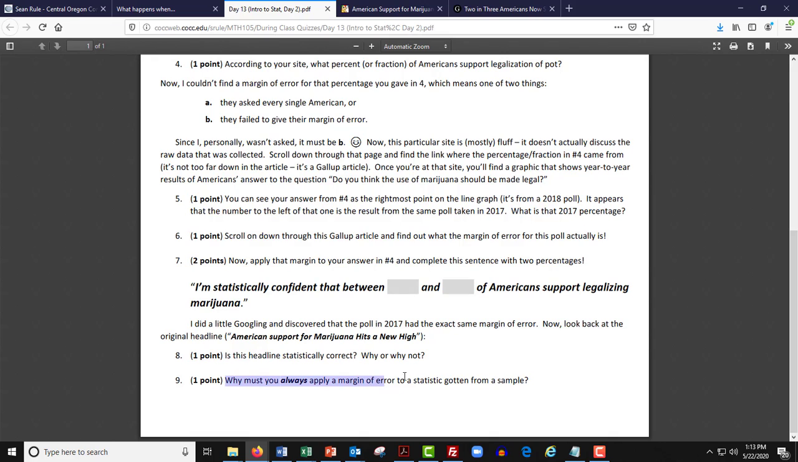And I think we just answered number 9. Why must you always apply a margin of error? Well, the idea of error is the fact that since you did not ask every single person or poll or survey every single person, you've got some wiggle room around your answer. Your answer might be too low or too high, and the margin of error controls for that.